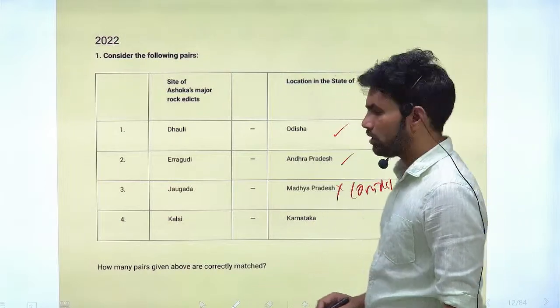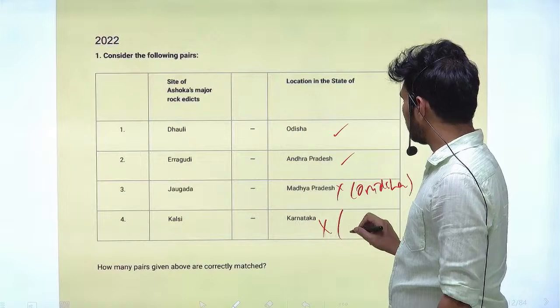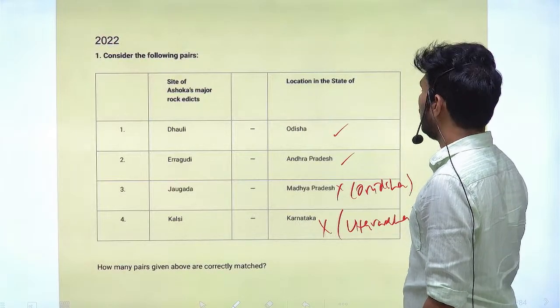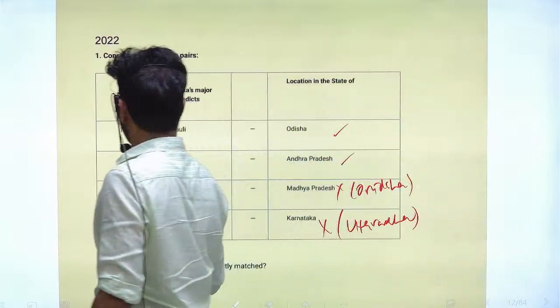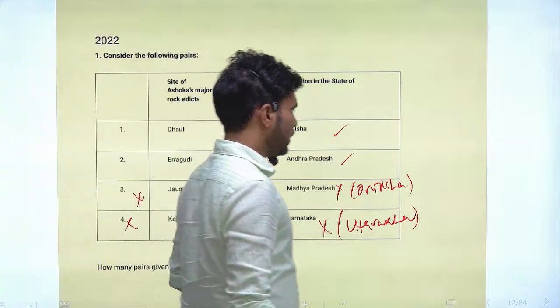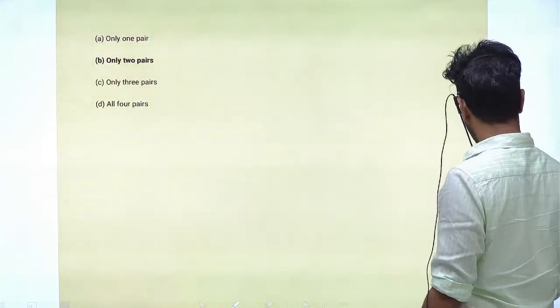Kalsi, it is not in Karnataka. It is in Uttarakhand. So these 3 and 4 are incorrect. First 2 are correct. How many pairs of the given are correctly matched? So only 2 pairs are correctly matched.